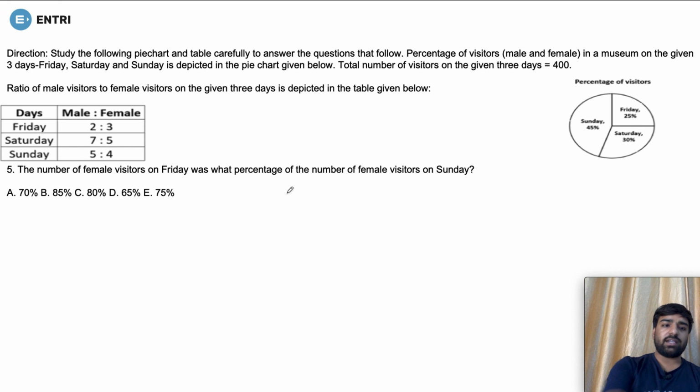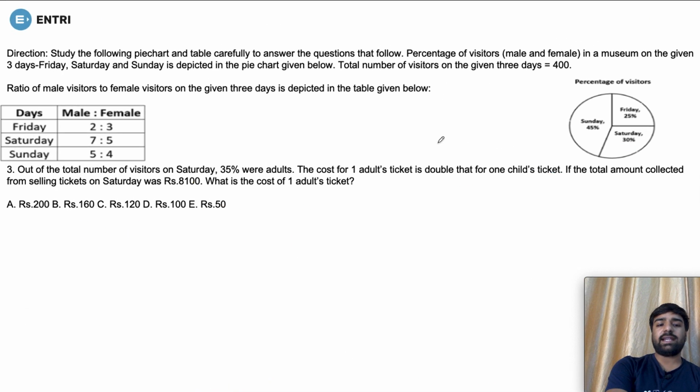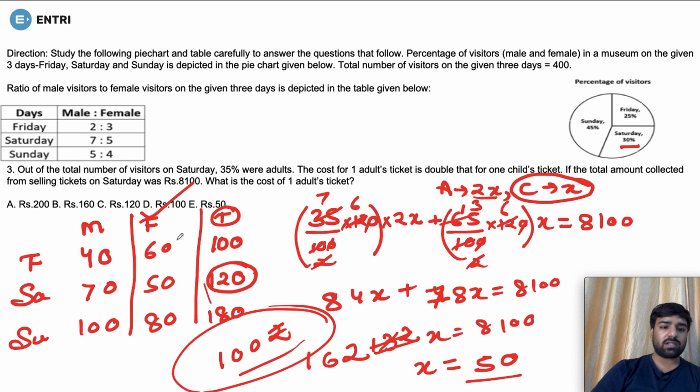The next question says the number of female visitors on Friday was what percent of the number of female visitors on Sunday? Now for this you have to refer to the table. So we have to check the number of female visitors on Friday and Sunday. The number of female visitors on Friday was 60 and on Sunday it was 80.